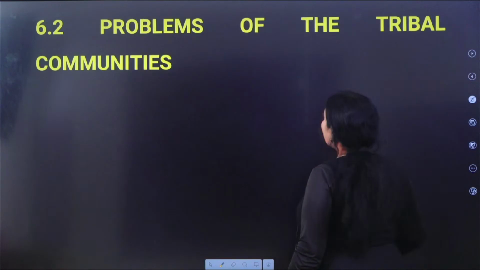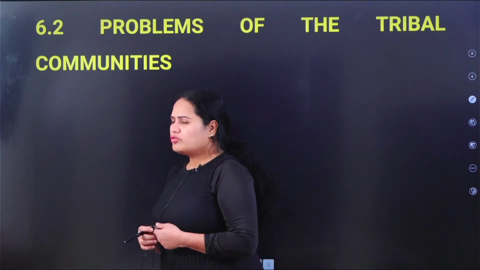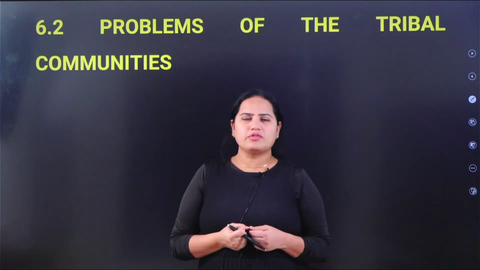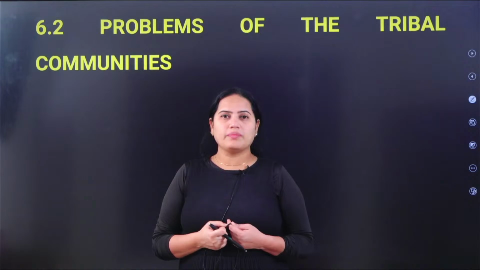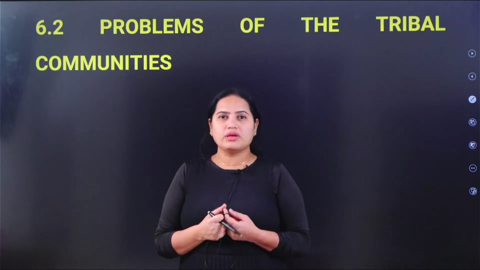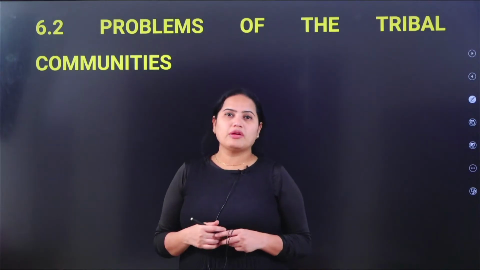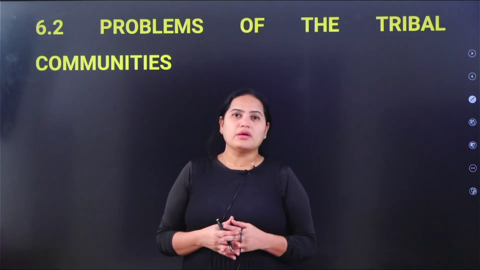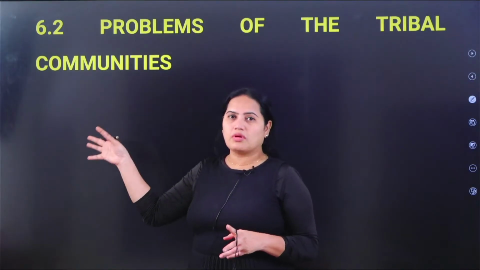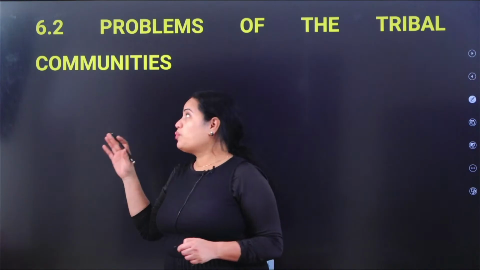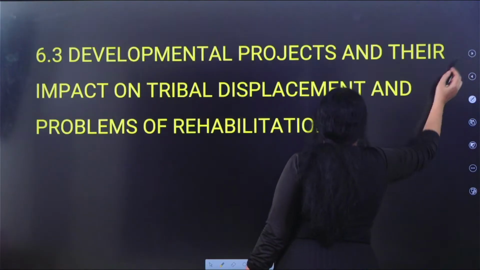And moving on, 6.2 talks about the problems of the tribal communities. What are those problems of the tribal communities? So let us actually mention a few. Land alienation, don't you think it is a problem? Okay, they have a socio-economic, educational backdrop. Okay, उन चीज़ों के बारे में पढ़ेंगे, उनके rehab के बारे में पढ़ेंगे. So this all talks about different case studies. So many case studies are also involved here. So 6.2 actually talks about the problems of the tribal communities in our country.